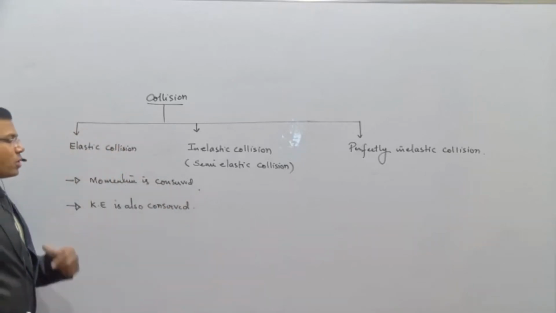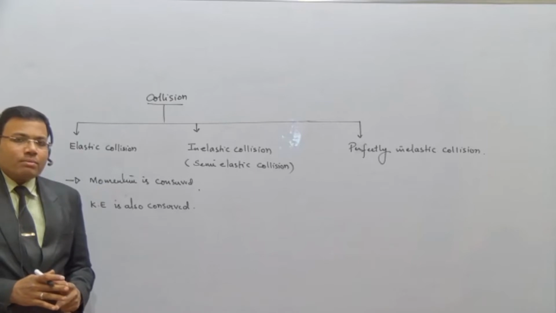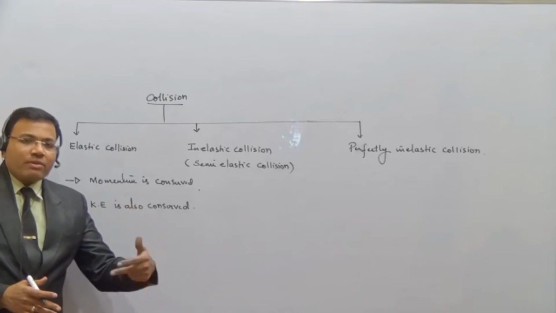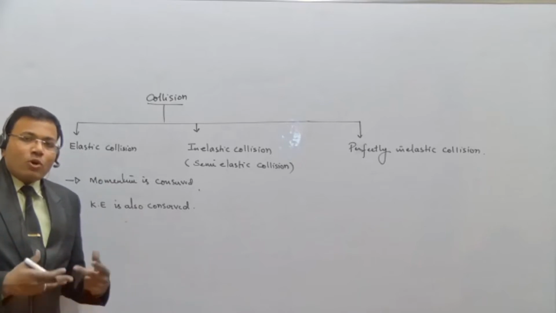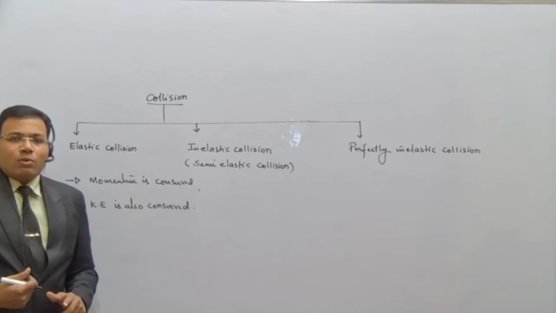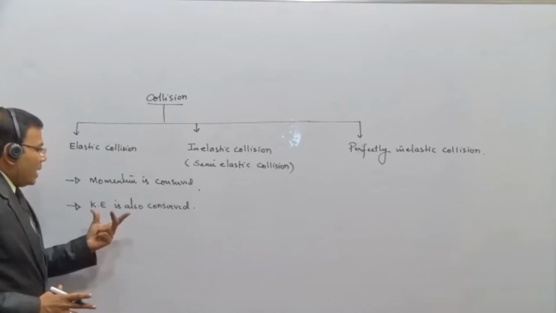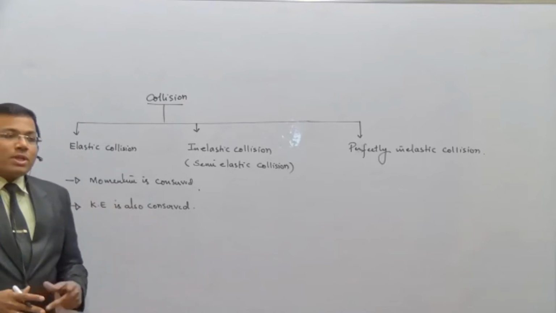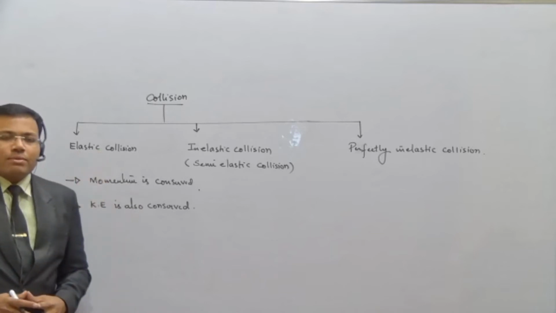Kinetic energy is also conserved. That means the total momentum before the collision, when the two bodies are moving with certain velocities, and after collision, their velocities may or may not be equal, but the total momentum before collision and total momentum after collision always remain the same. In the same way, kinetic energy is also conserved in this first category, that is elastic collision.